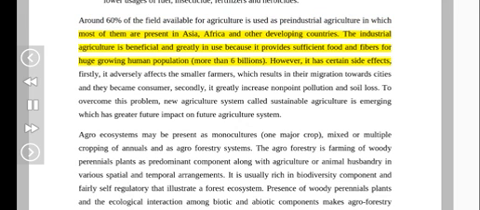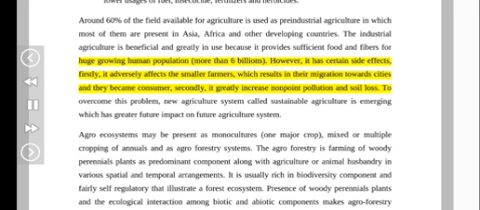Industrial agriculture is beneficial and greatly in use because it provides sufficient food and fibers for the huge growing human population, more than 6 billion. However, it has certain side effects. Firstly, it adversely affects the smaller farmers, which results in their migration towards cities and they become consumers. Secondly, it greatly increased non-point pollution and soil loss. To overcome this problem, a new agriculture system called sustainable agriculture is emerging, which will have a greater impact on the future agriculture system.